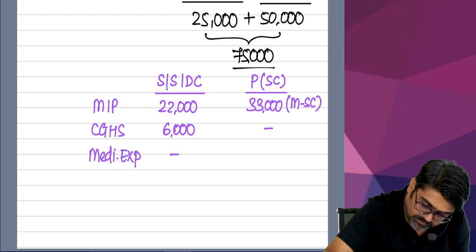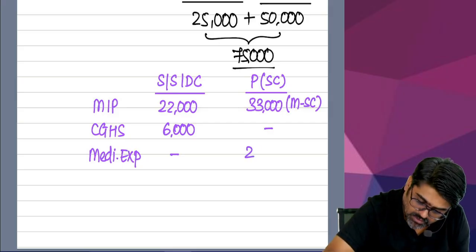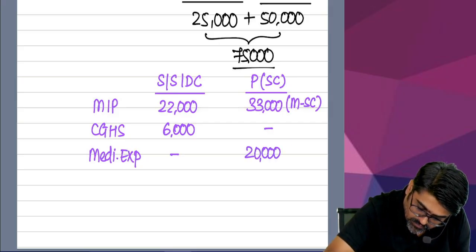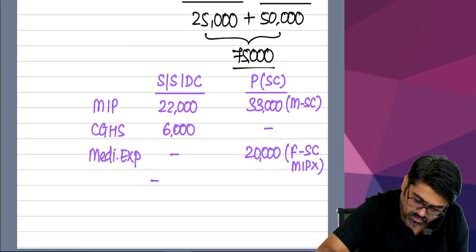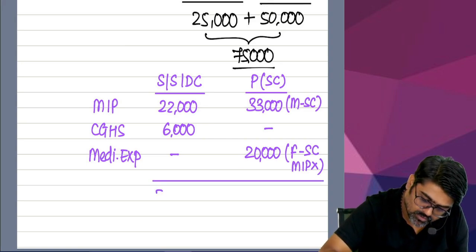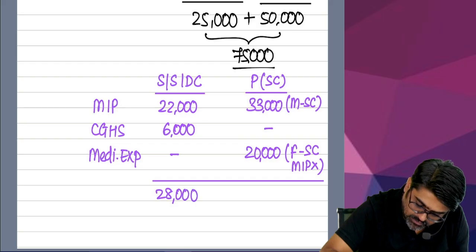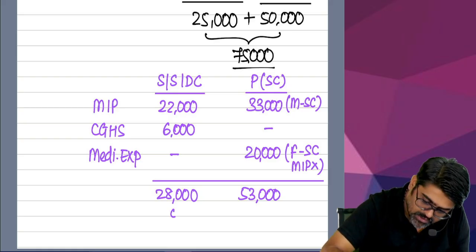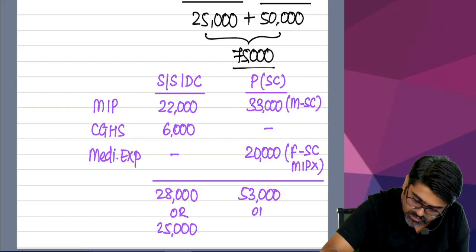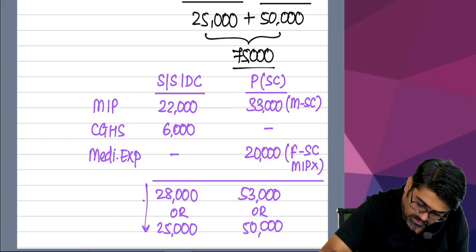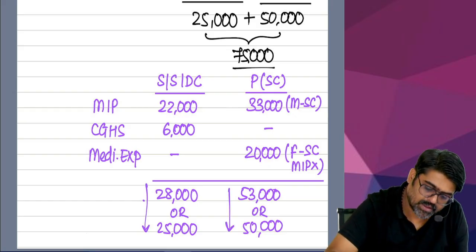How much? 20,000, no? And father is a senior citizen, and for whom medical insurance premium is not there. So do the total now. This will be 28,000. This will be 53,000. Here your limit will be 25,000. Yes or no? And for parents your limit will be 50,000. 28 or 25, whichever is lower. 53 or 50, whichever is lower.